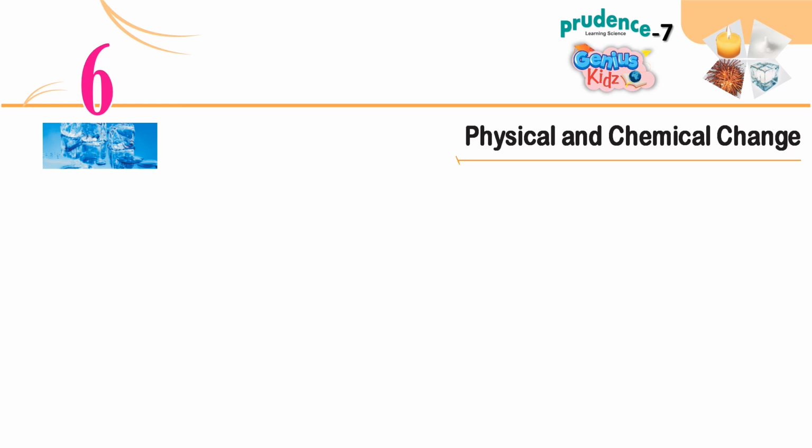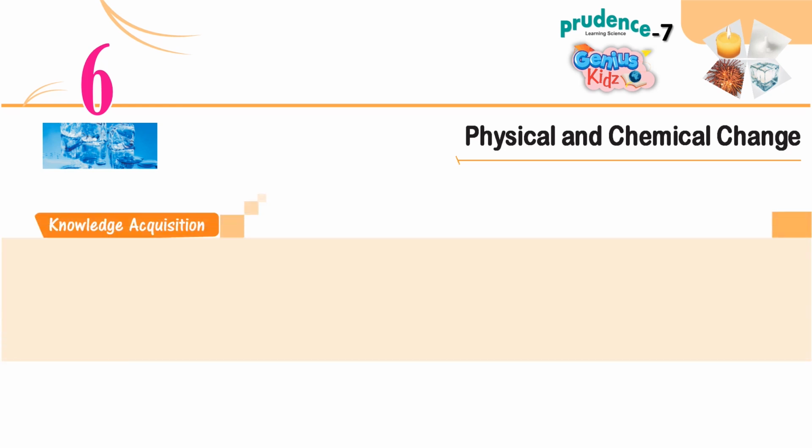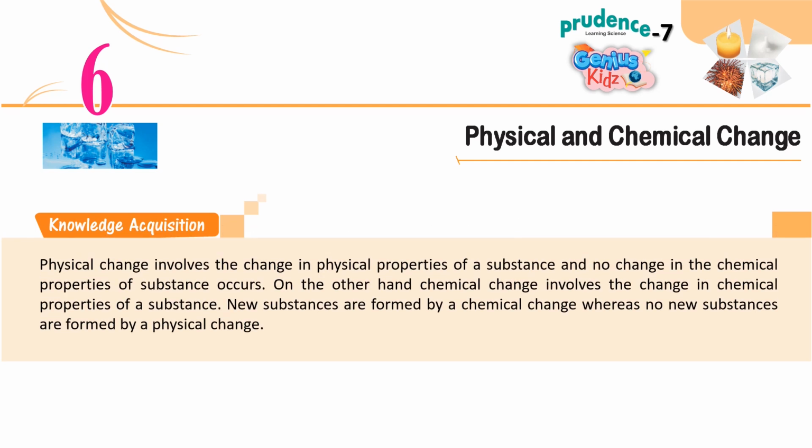Chapter 6: Physical and Chemical Change. Knowledge acquisition. Physical change involves the change in physical properties of a substance, and no change in the chemical properties of the substance occurs. On the other hand, chemical change involves the change in chemical properties of a substance. New substances are formed by a chemical change, whereas no new substances are formed by a physical change.